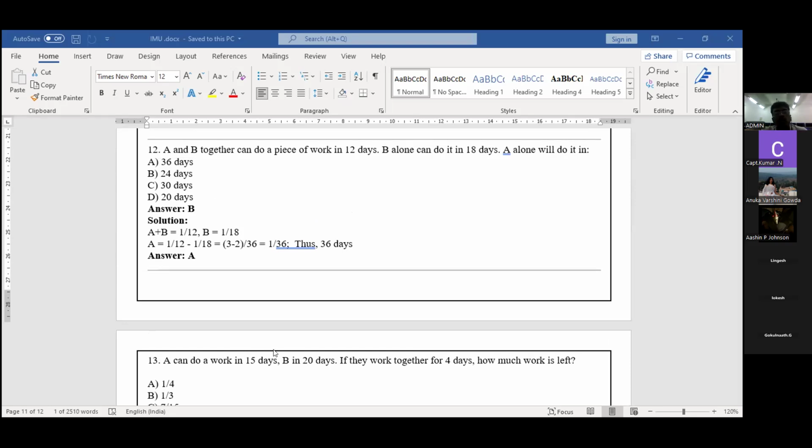The 13th problem: A can do the work in 15 days, B in 20 days. If they work together for 4 days, how much work is left? Can you tell me the answer for the 13th question?